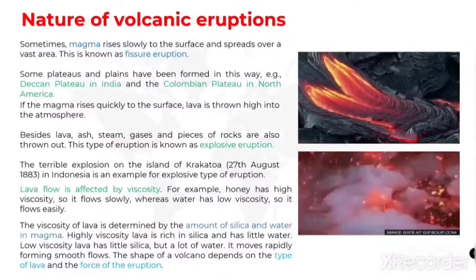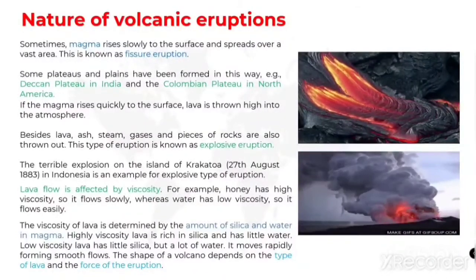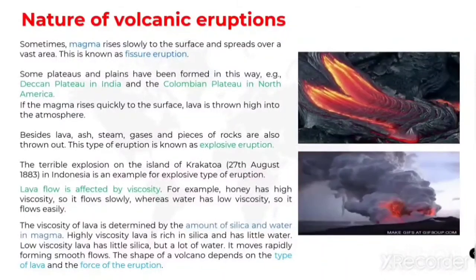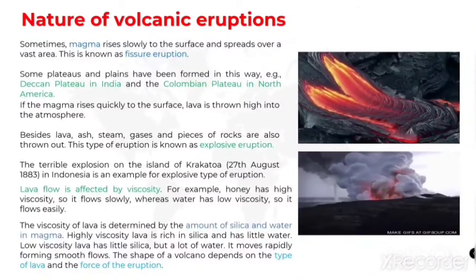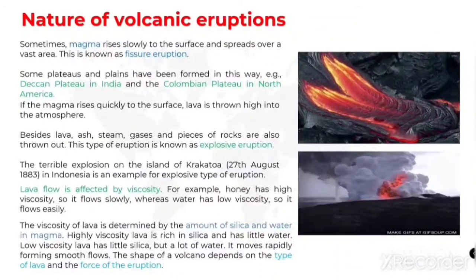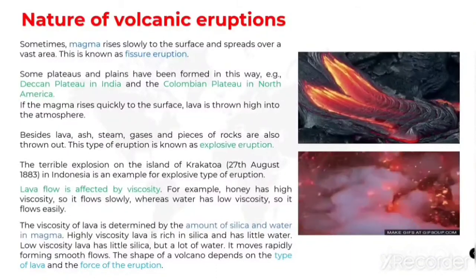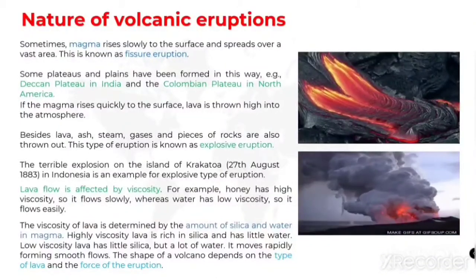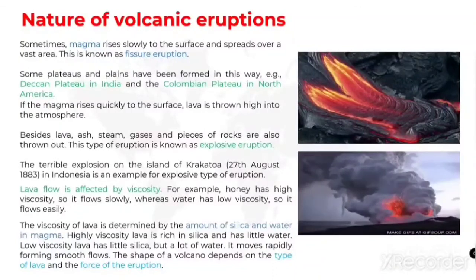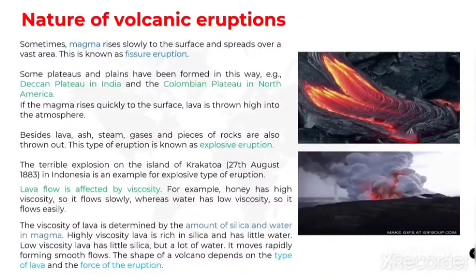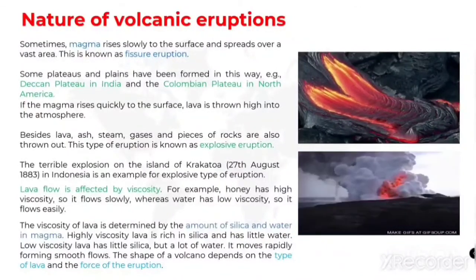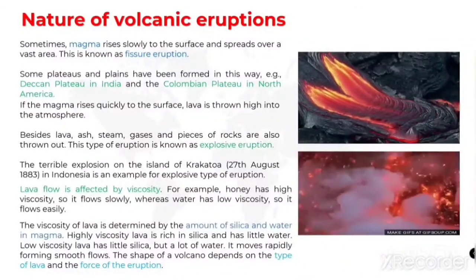Silica and water. So high viscosity lava is rich in silica. If the magma has rich silica, it cannot flow easily. Because of the low content of water, it can't flow easily. But it moves rapidly, forming smooth flows, when the water level is more. When the viscosity is very low, lava has little silica but a lot of water.